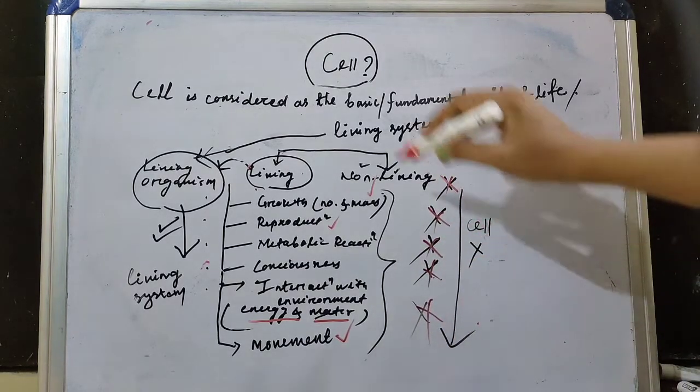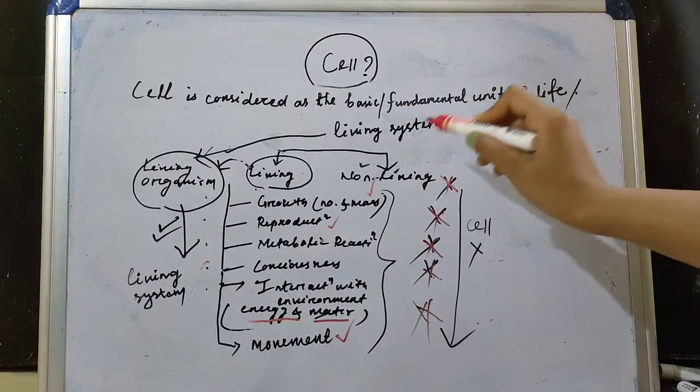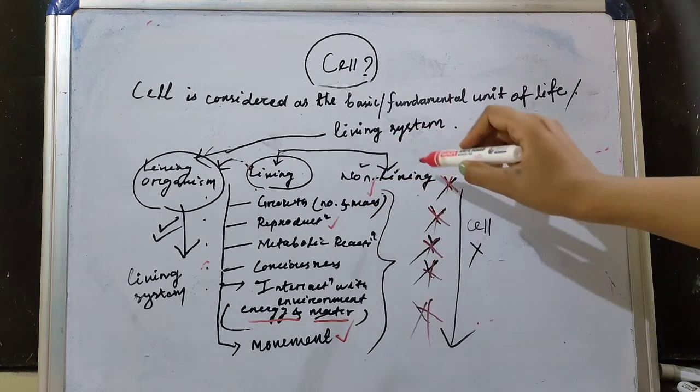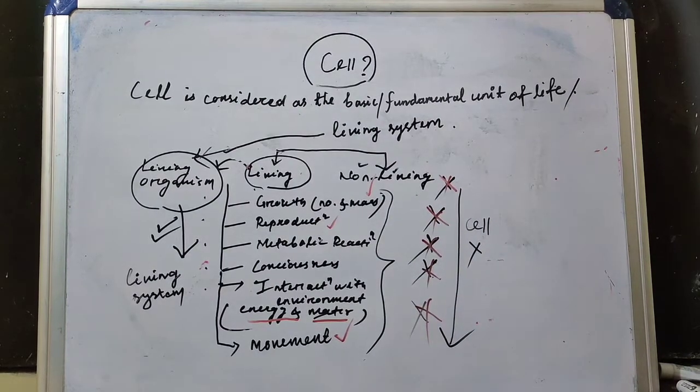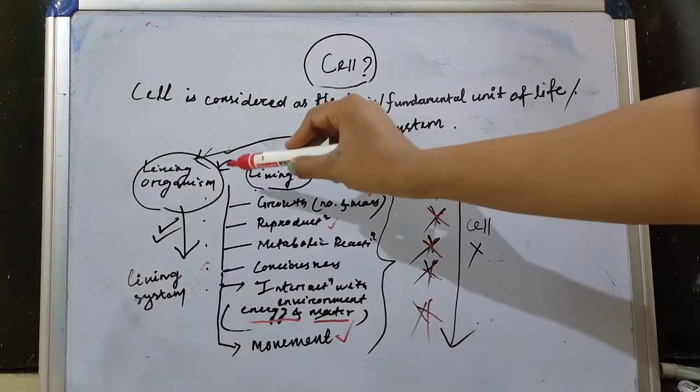Also, cell is considered as the basic and fundamental unit of life or living system, but in case of non-living things, the cells are absent. So here I want to put one point, that is living organisms.